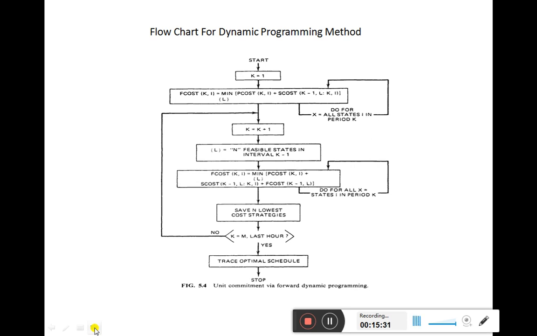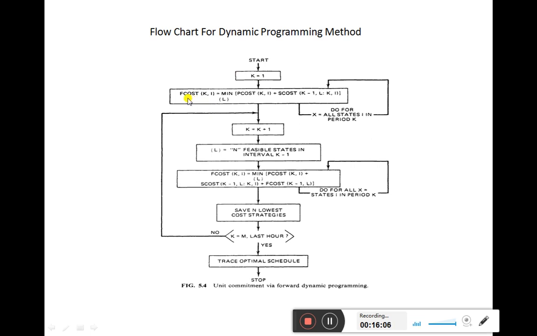Why a flow chart? We are going to make use of computers in order to solve our unit commitment problem. So to the computer we are going to give the instructions in this particular order, and that we are indicating in this flow chart. First instruction will be start. Then we initialize the count k. K's value is taken as 1, where k is the number of hours in the total time period.